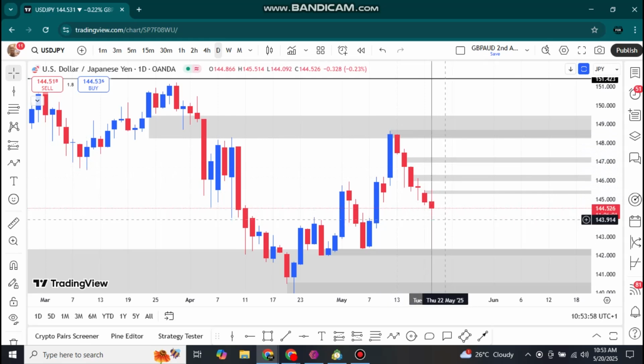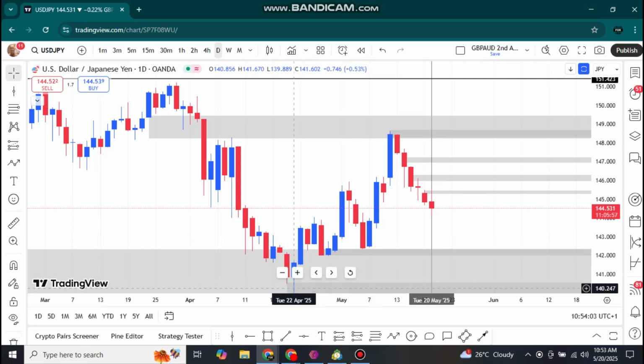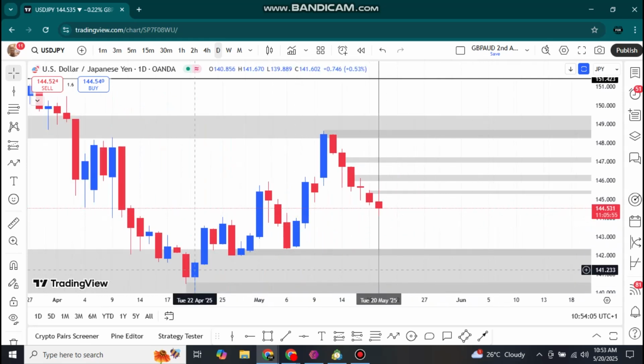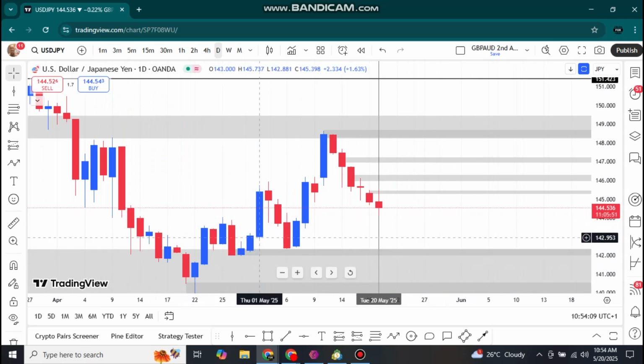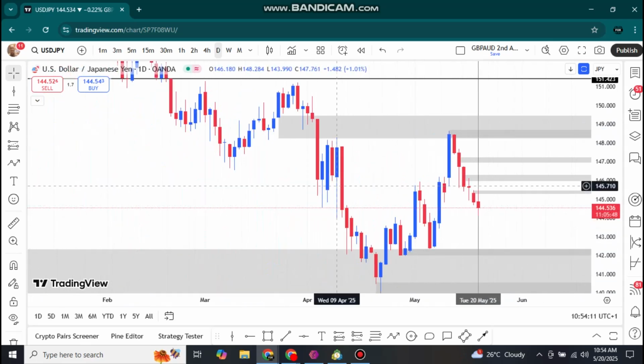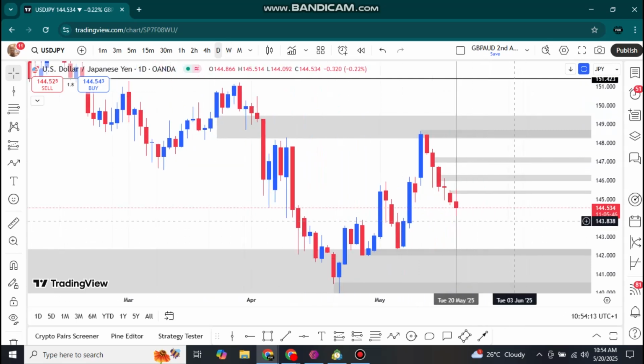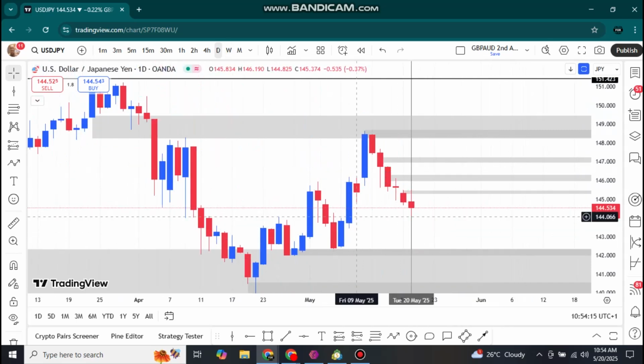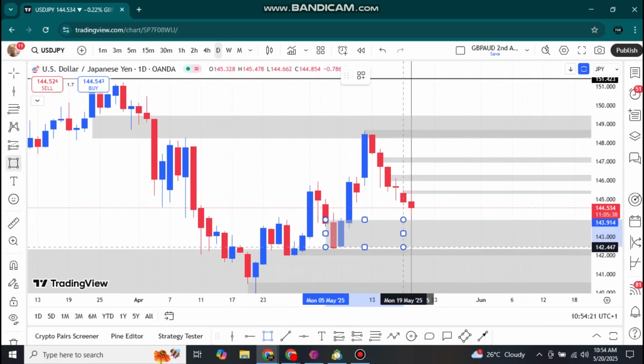Don't forget, from here we are in a bullish trend. That's from Tuesday the 22nd of April, we are in a short-term bullish trend, but overall in the higher time frame we're in a bearish trend. So if you have to buy USDJPY, I'll be looking at this particular order block over here, if this bullish trend has to be respected.